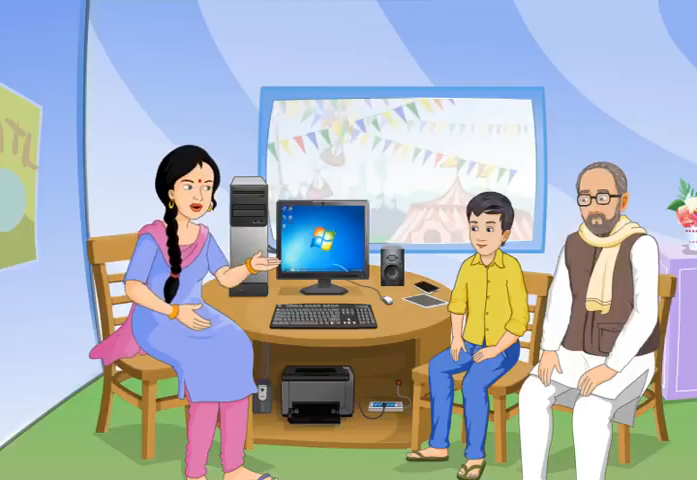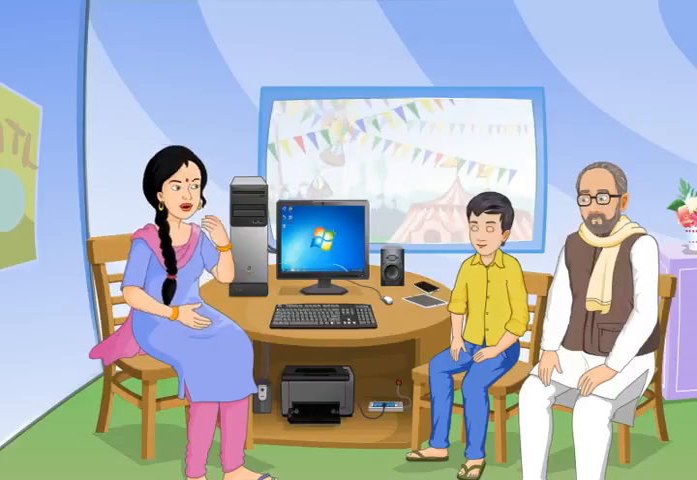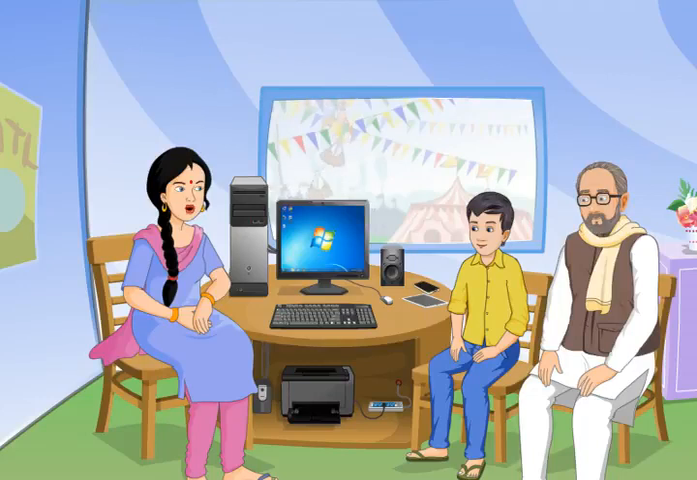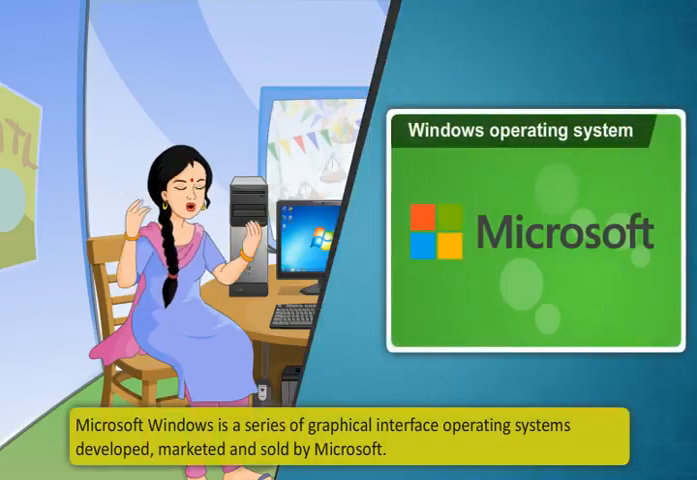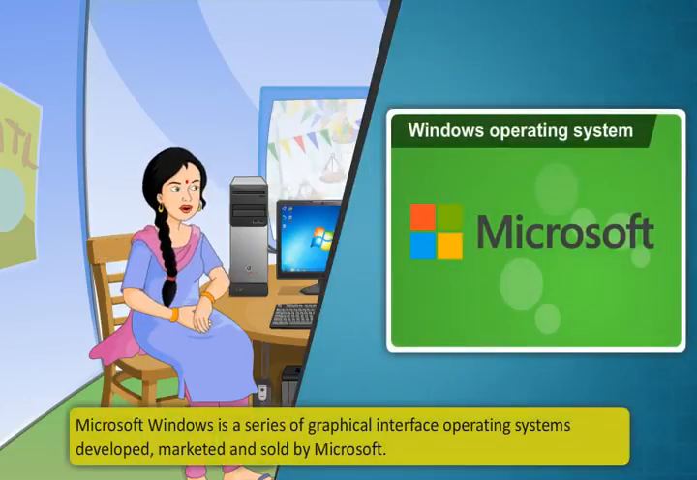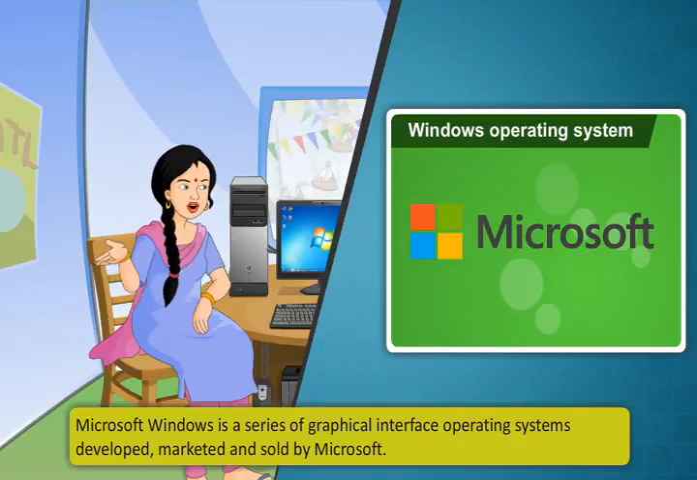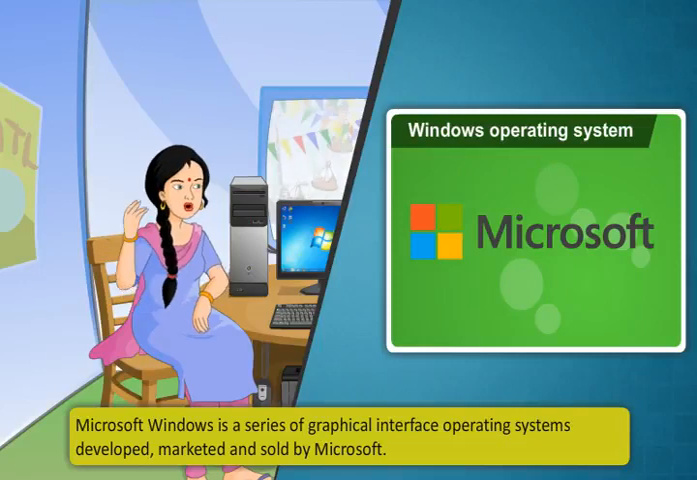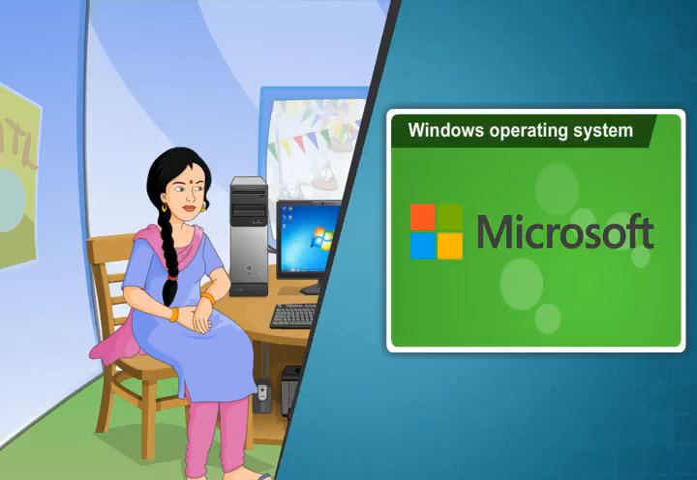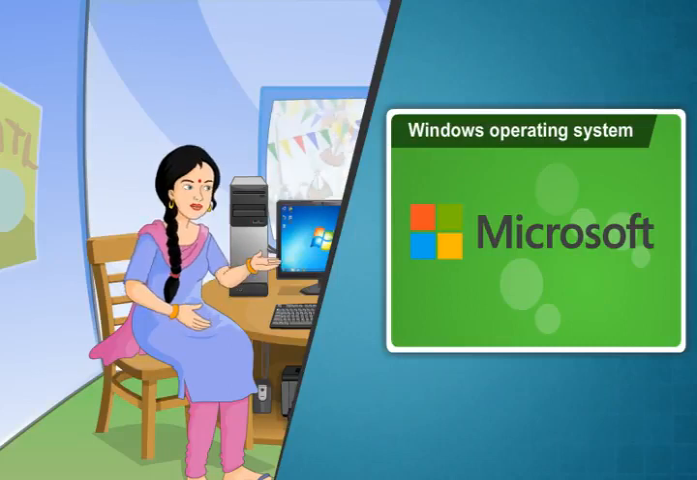Let's learn about Microsoft Windows, which is one of the most popular operating systems. Oh yes, I have heard so much about Microsoft Windows. Microsoft Windows is a series of graphical interface operating systems developed, marketed, and sold by Microsoft. Most of the computers that we use come with pre-installed operating system of Microsoft Windows.